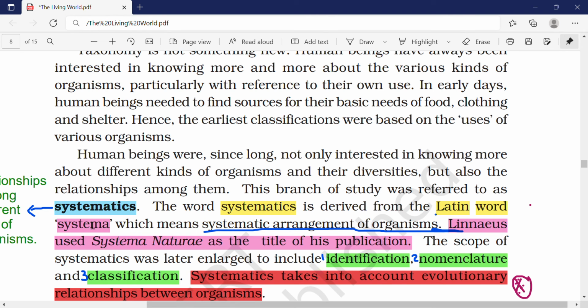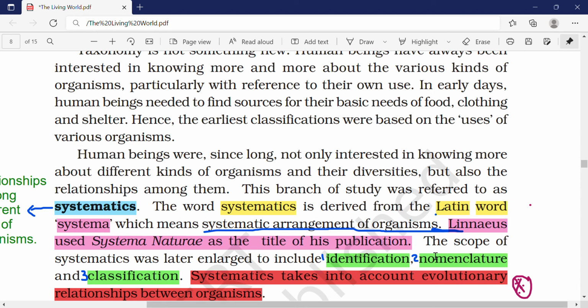It is a Latin word. What does systema mean? Systema means systematic arrangement of organisms. Linnaeus used Systema Naturae as the title of his first publication. This is very, very important. What was Carolus Linnaeus' first publication? It was Systema Naturae.